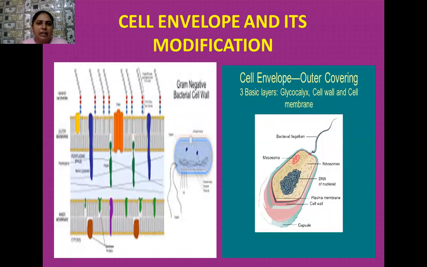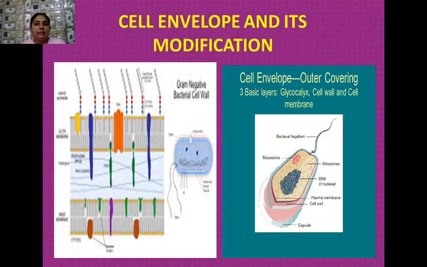Okay, we are starting with our next topic, and that is the cell envelope and its modification. I have already discussed this in the case of the bacterial cell, that if we study the structure of a typical bacterial cell, then the outermost boundary is quite thick and it is known as the cell envelope. And this cell envelope, which is the outer covering, has three basic layers. These three basic layers are glycocalyx, cell wall, and cell membrane.